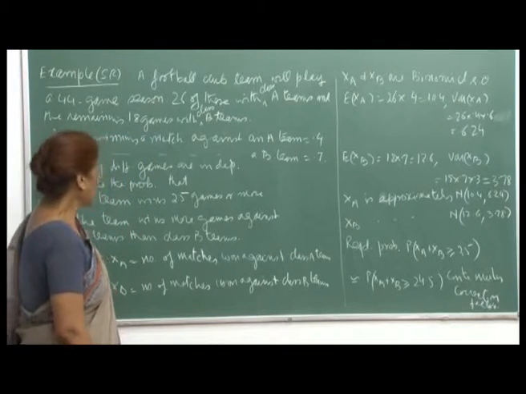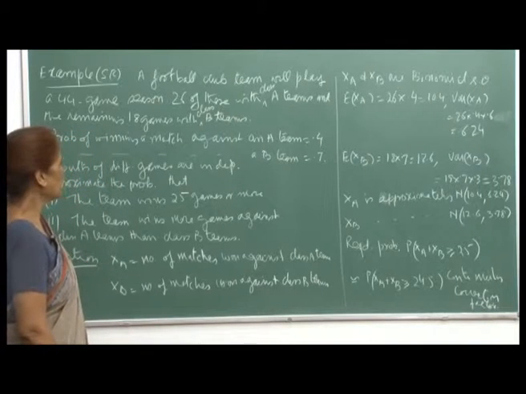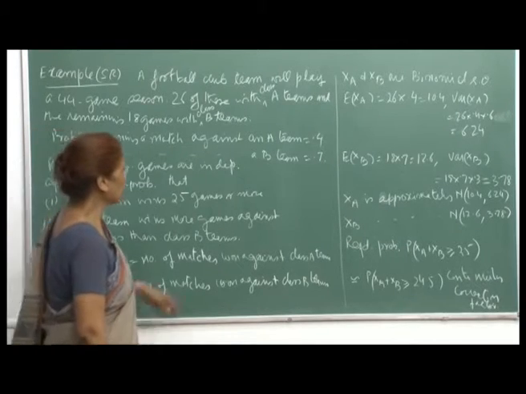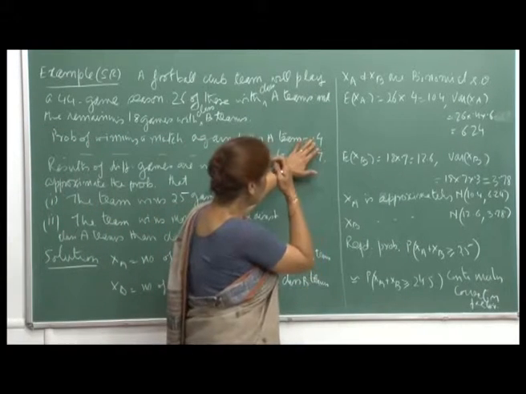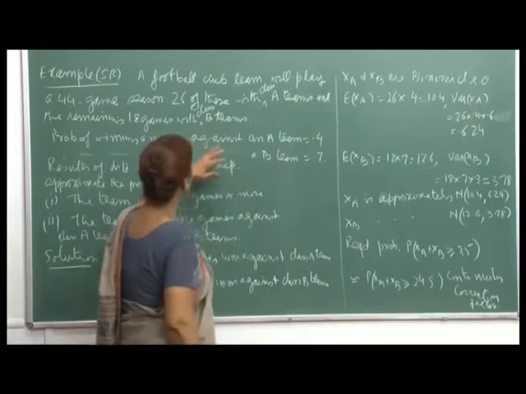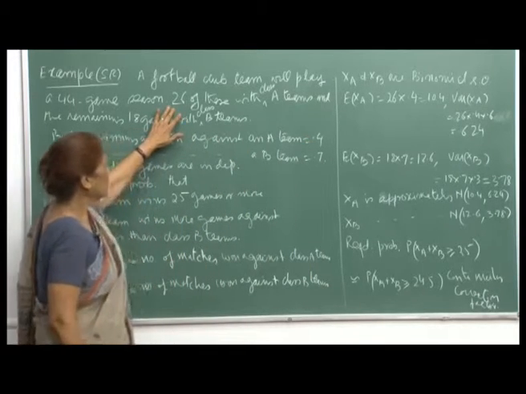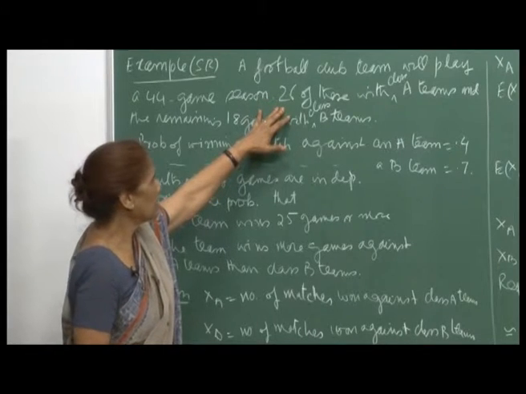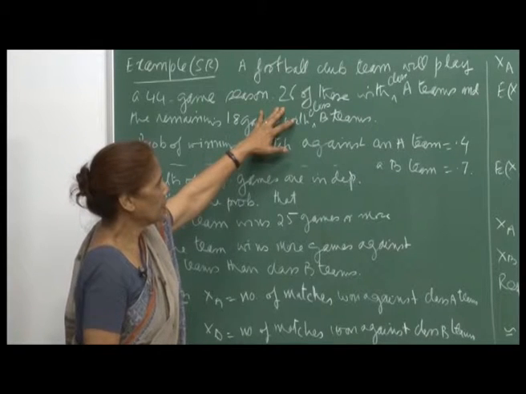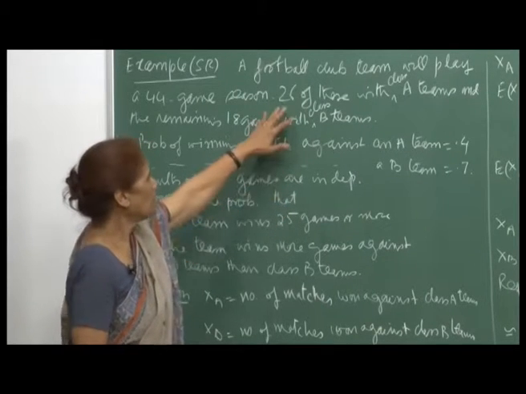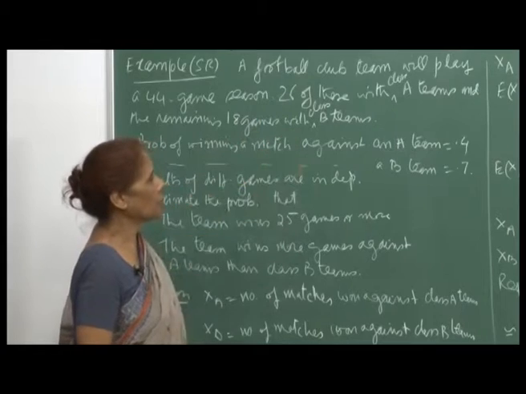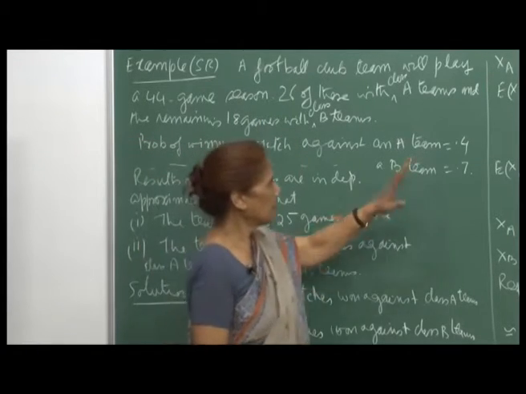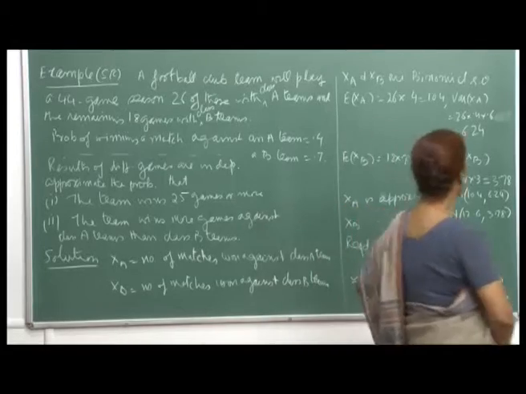Now, of course, x A and x B are binomial random variables, because a win is a success and the probability of success is 0.4. So, out of 26 games played by this team with class A teams, if x A is equal to r, then it will be a binomial probability, and similarly x B is also a binomial random variable.